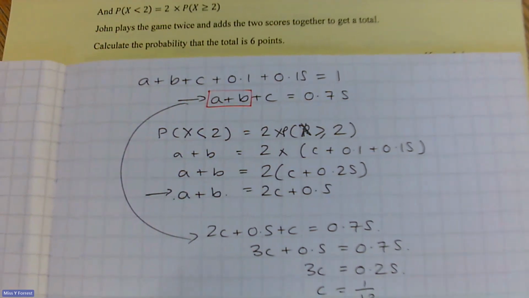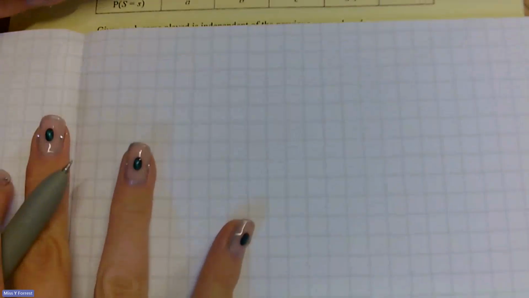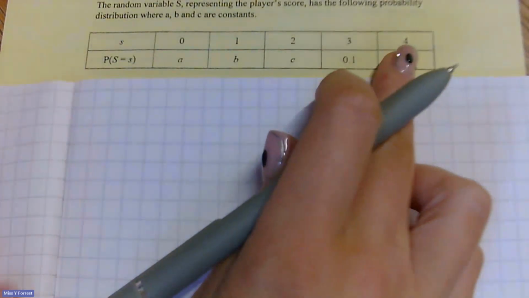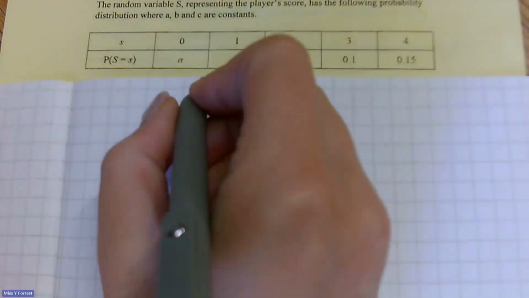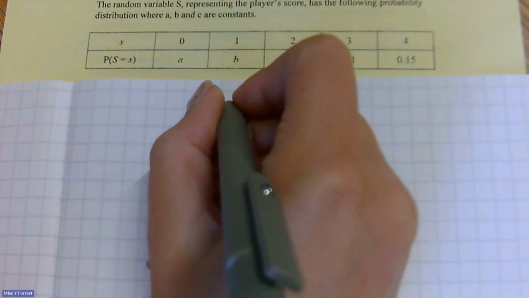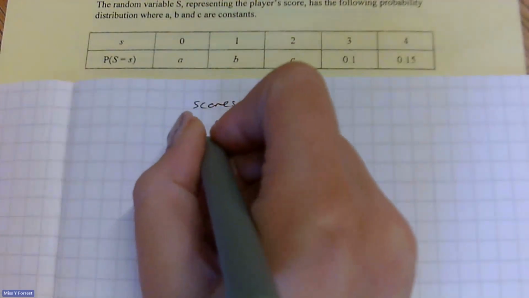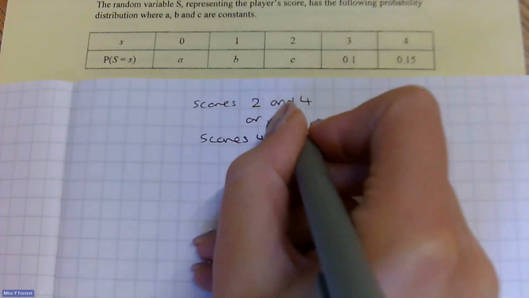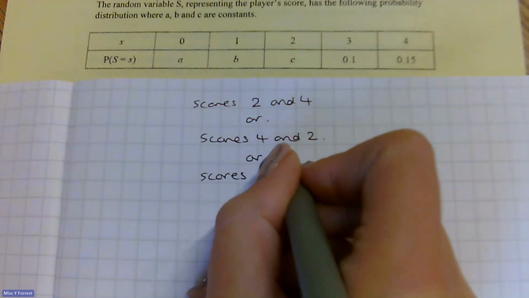Well, firstly, I need to think about what combinations I'm going to have that are going to get me a 6-point total. So let's have a look. He can get 0, 1, 2, 3, or 4. He plays the game twice. So my only options are going to be, well, 0 and 1 are going to be discounted because I'm not going to add anything to that to get 6. So my only options are that he scores 2 and 4, or he scores 4 and 2, or scores 3 and 3.